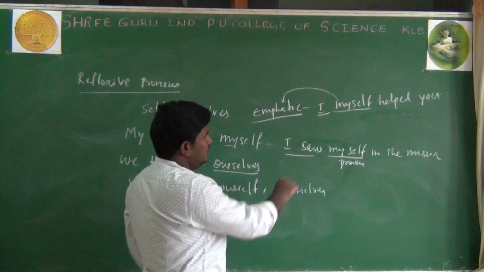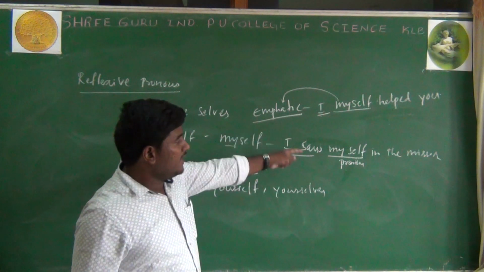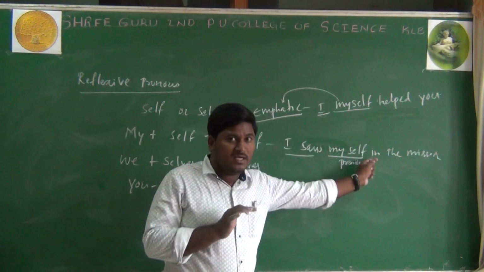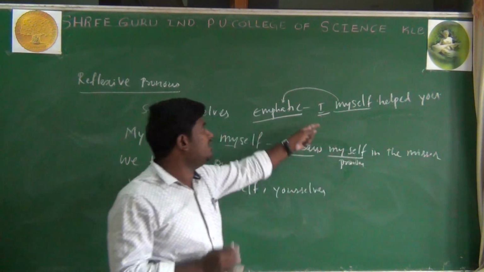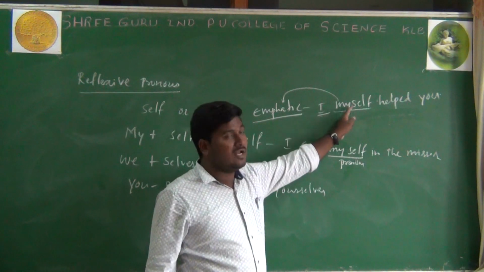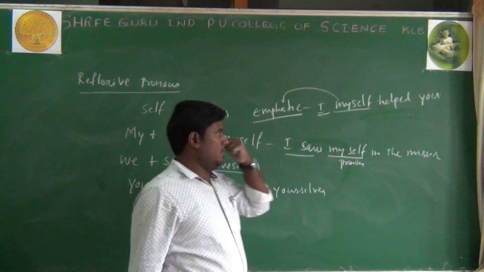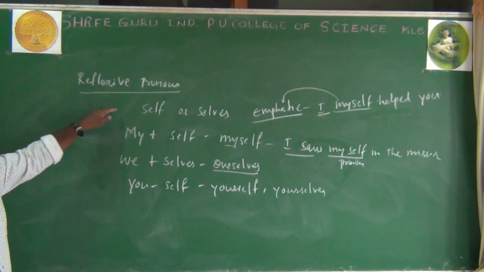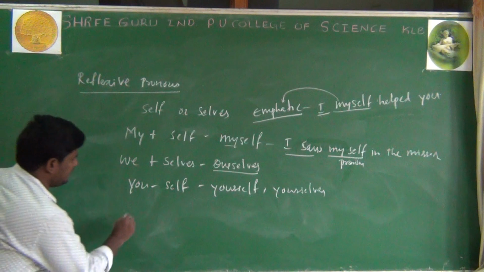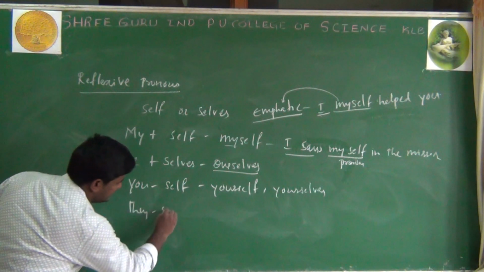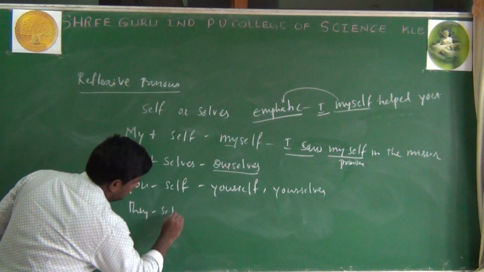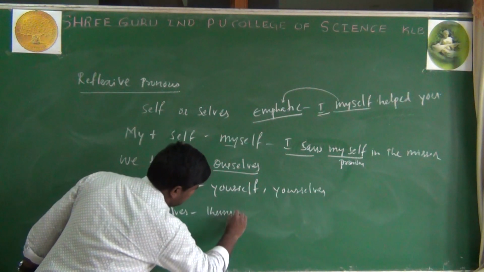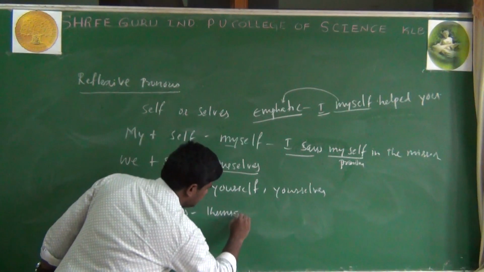In I saw myself in the mirror, it is not emphasizing I; it is a common expression. But I myself helped you is an emphatic pronoun. So an emphatic pronoun is different from a reflexive pronoun. These are reflexive pronouns: they plus selves, themselves.